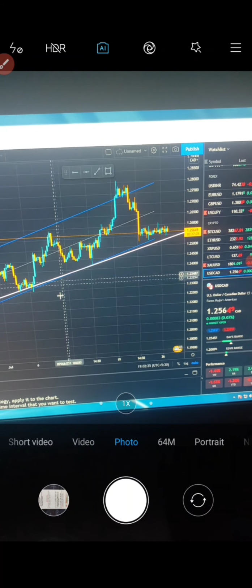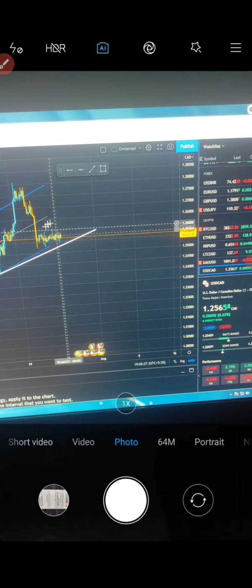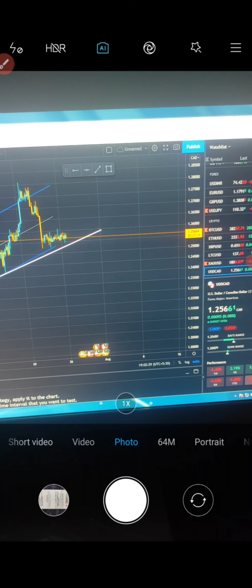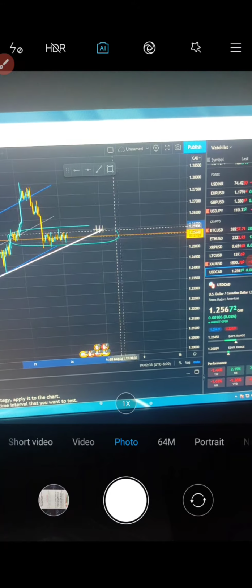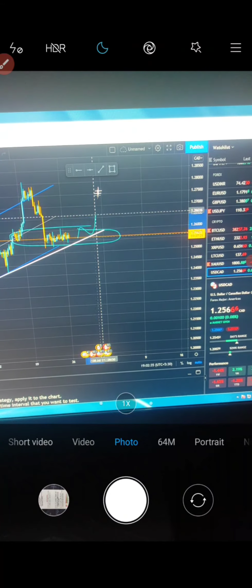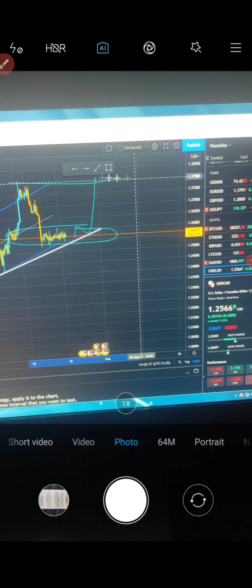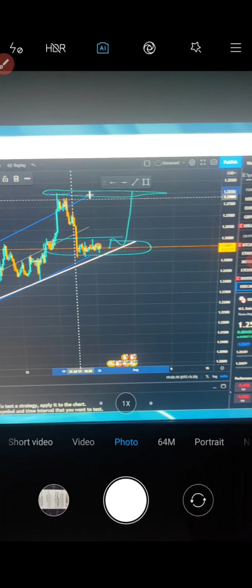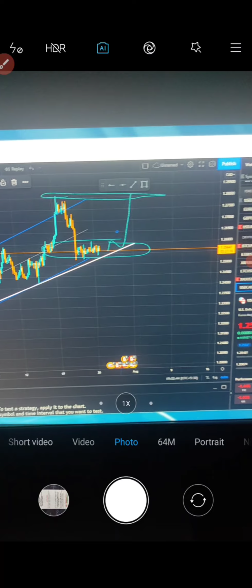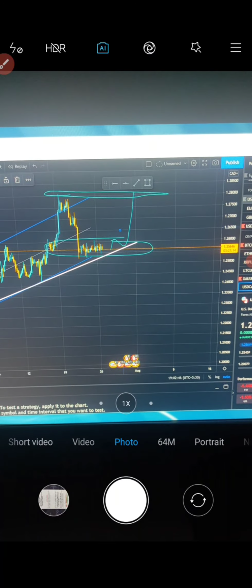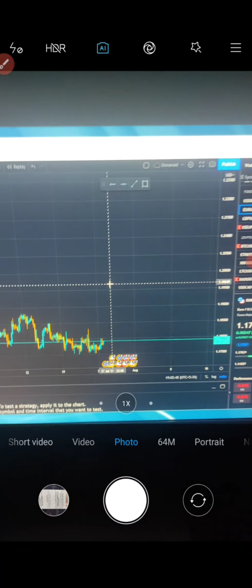And this is USD CAD already. It's a buy trend, and in the last one or two days it took some consolidation at the bottom area of the trend line. It shows the buy trend, but wait for a consolidation breakout, then only you can enter the long position and open the position. That's it for